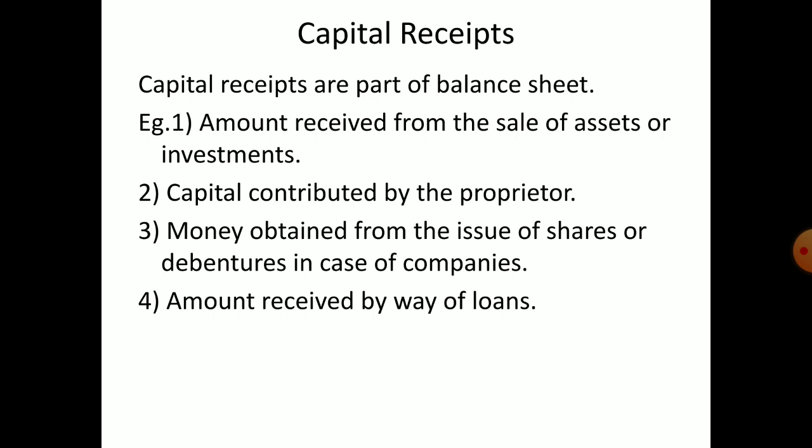So revenue items means what you spend on current assets. Current assets means, we discussed that in the previous class. Current assets are not for use in the business, those are for converting into cash. Example, stock is current asset. So whatever stock, I told you textile business example or any example you can take.